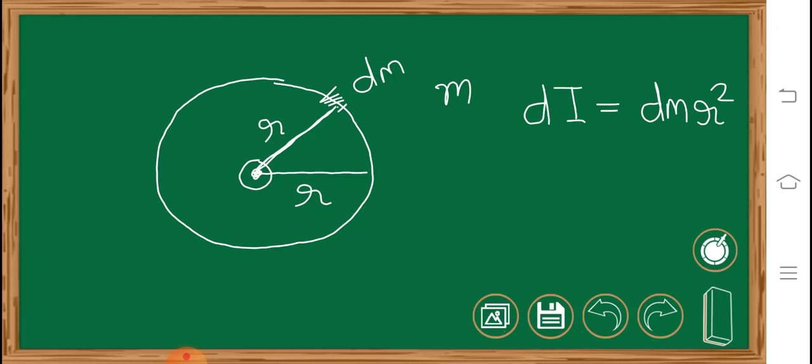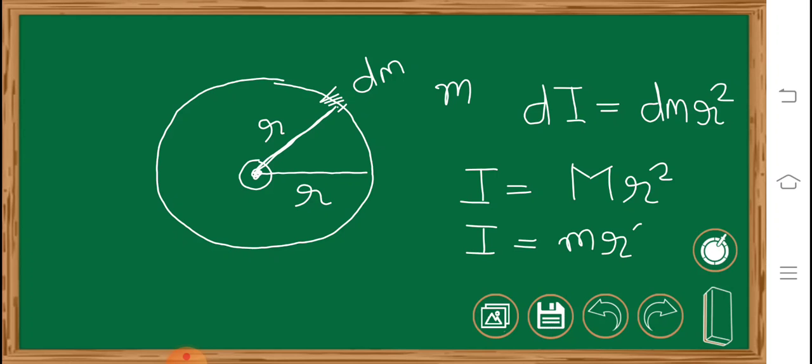So if we integrate this, then the value of I will come out to be m into r square. Or as we have taken the mass of the ring as small m, so we can say that the moment of inertia will be mr square.